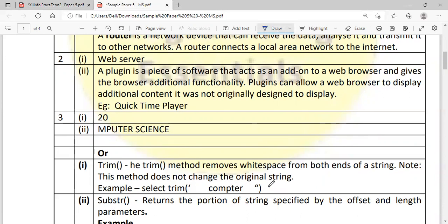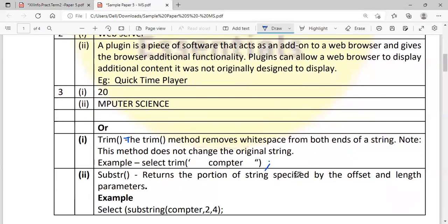So the output will be "computer" without the space. Okay, it will be that. Now, the second function is substring, or substr, or mid. It returns the portion of the string specified by the offset and the length parameter. So: select substring of computer, comma 2, comma 3. That is, from the string computer, from the second position, 4 characters will be extracted. Do write the output also.